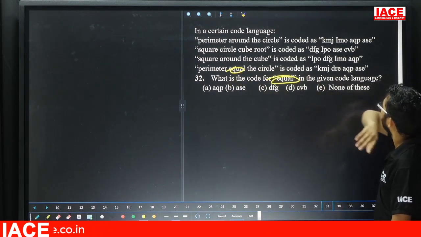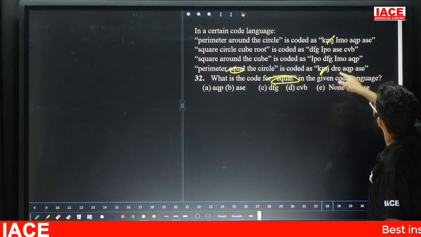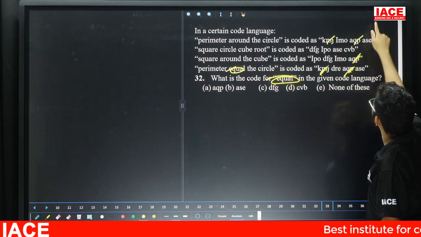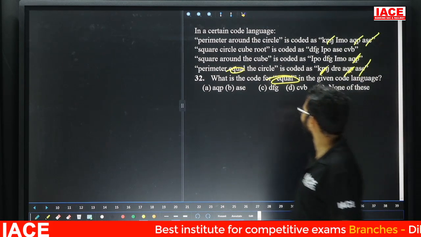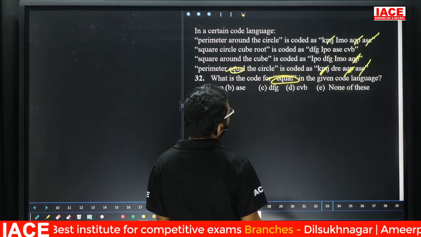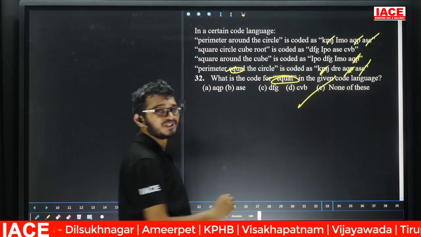Then only the code. KMJ, eliminate. Next, DRE. Next, AQP, eliminate. ASC, eliminate. Then the equal code is for DRE. The answer is DRE, so there is no such option. Then the answer is none of these. Question number 32. The answer is option E.